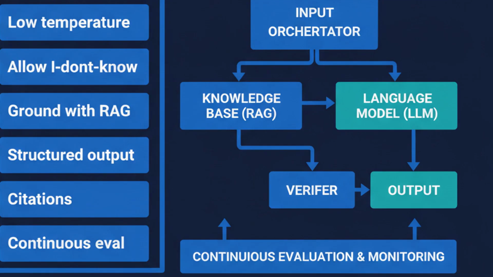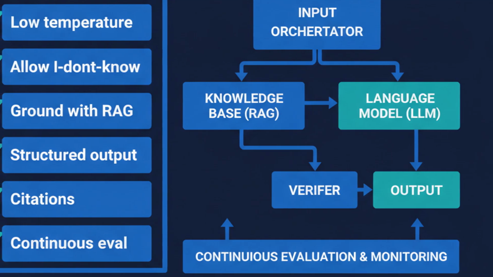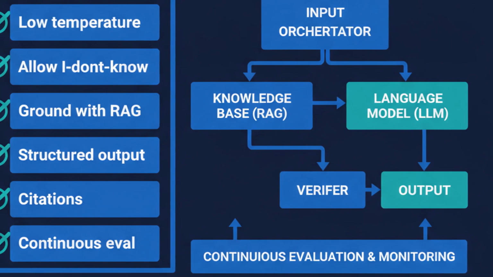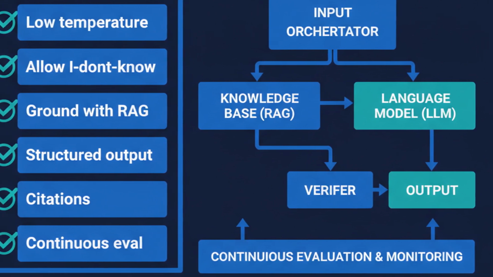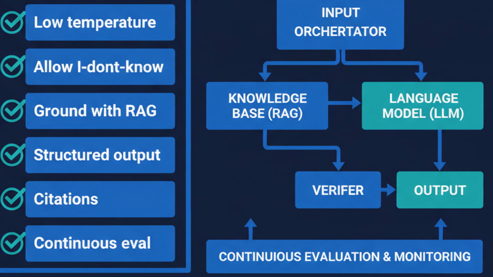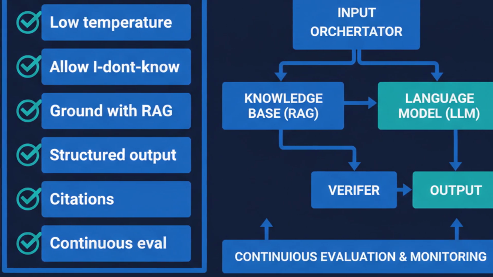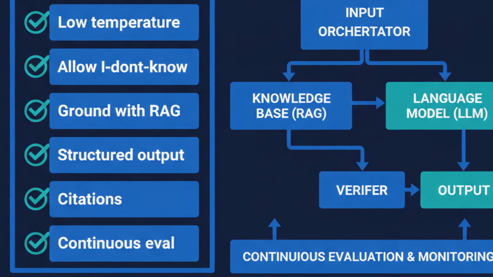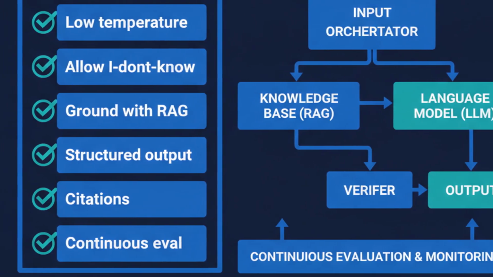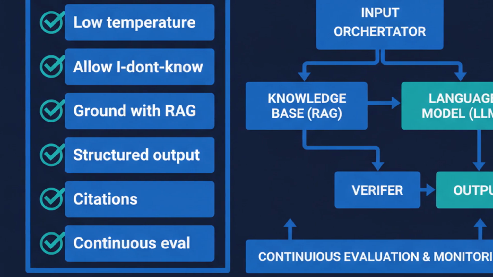Let's pull it together into a checklist you can apply today. Set temperature low for facts. Give the model permission to say, I don't know. Ground answers with RAG. Force structured output with schema validation. Verify with a second model. Surface citations, and measure hallucination rates continuously. Stack these defenses. No single one is enough, but together they make a system you can actually trust in front of real users.